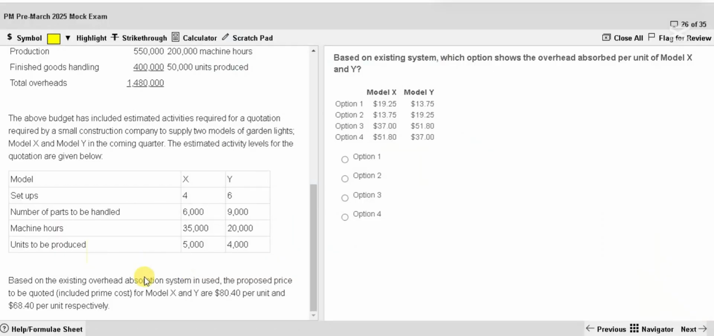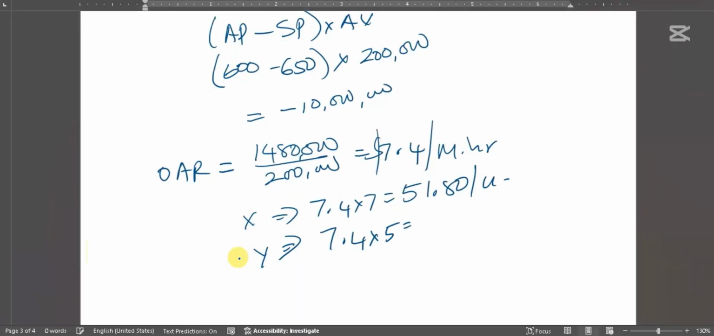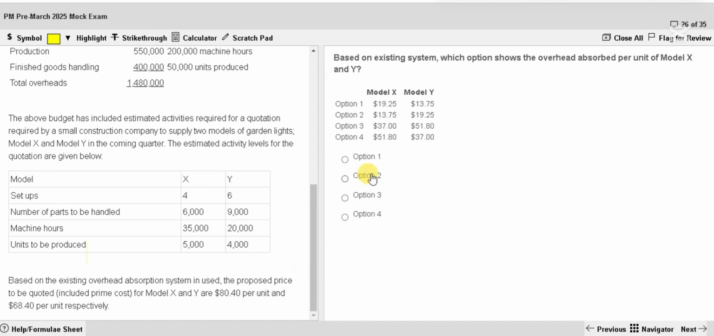Y rate is same. How many hours does it take? 20,000 hours for 4,000 units. If you divide it, that's 5 hours. 5 hours, multiply by 7.4, $37 per unit. Do we have the answer? Okay, there you go. Option 4 is right. Next.